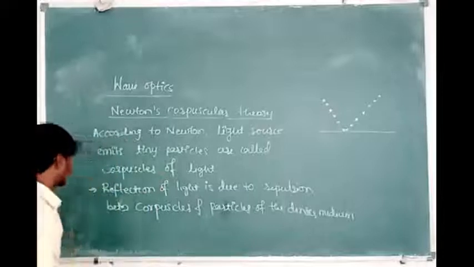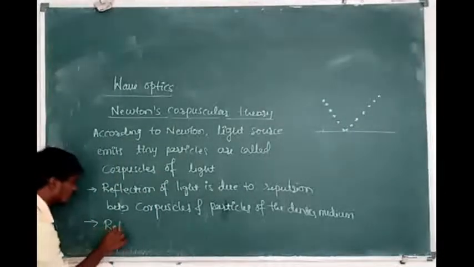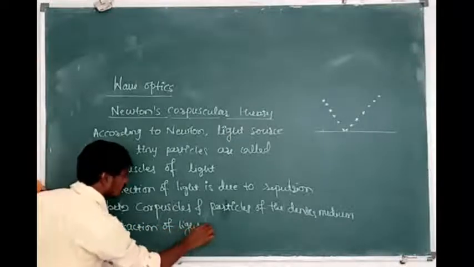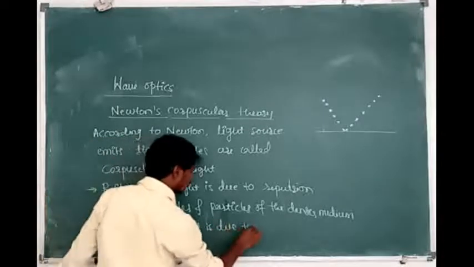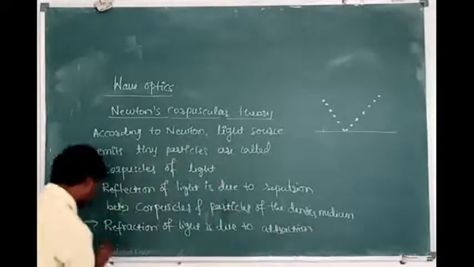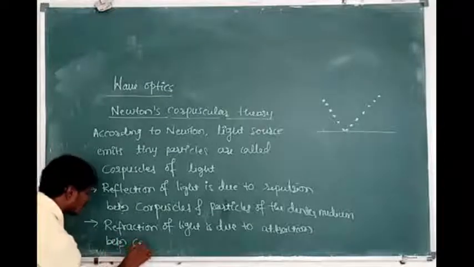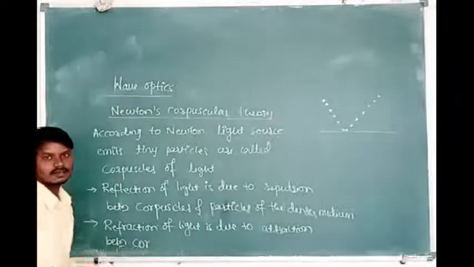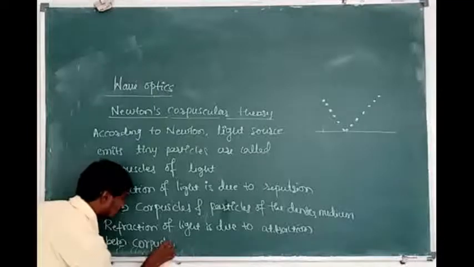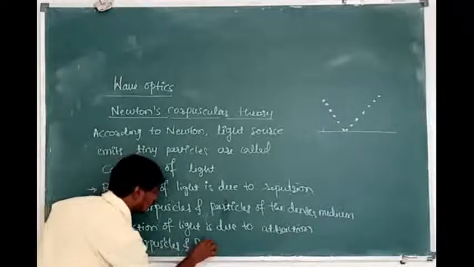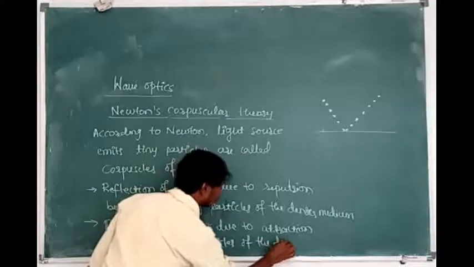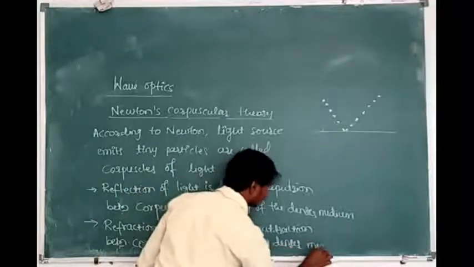Next, refraction of light is due to attraction between corpuscles, which are the tiny particles of the light, and particles of the denser medium.